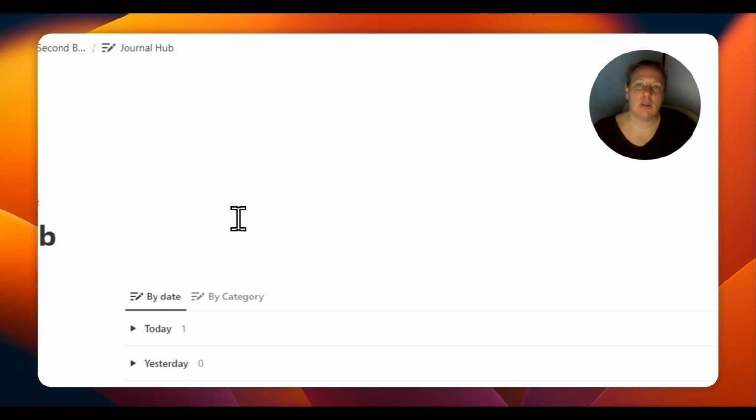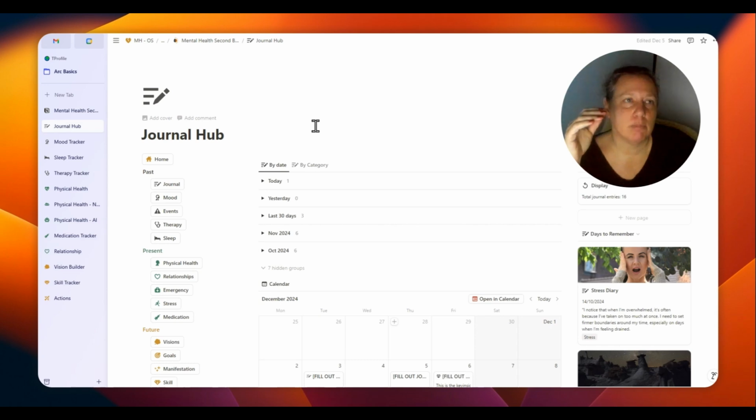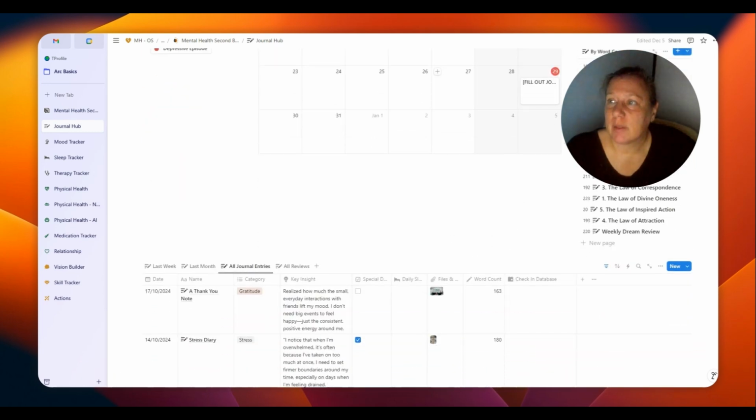The Journal Hub is also connected with the daily check-in, but maybe you want to have a review or make a deep dive into one specific topic, so you go to the Journal Hub. Everything can be sorted by date, by category. Here the journal tracker displays how many journaling entries you already have. Sometimes you have very special days to remember. You have a calendar view, and something sorted by word count.